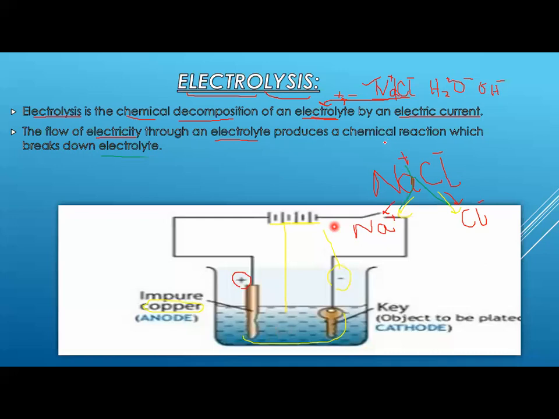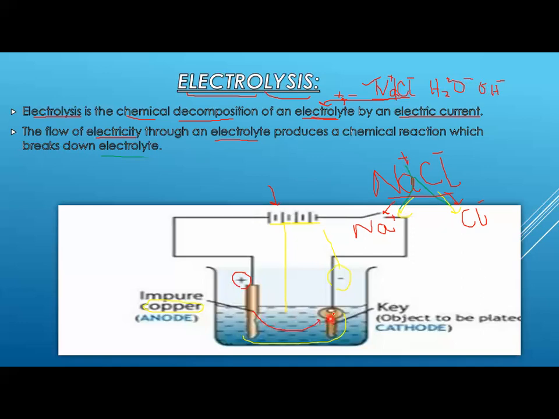You know what electrolytes are: they carry positive and negative ions. Now if you pass current through it, current starts flowing. As a result, copper will be released from here, and it carries positive charge, so it will move towards the negative terminal of the battery that is connected with the key. And this copper now starts depositing on this key.